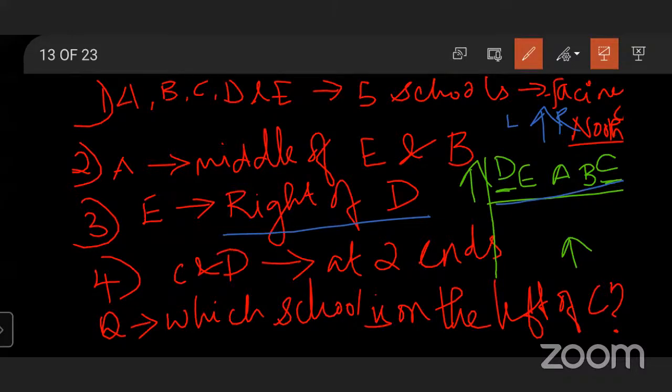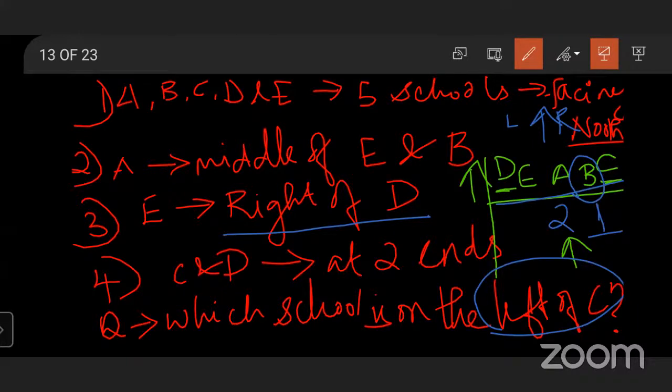So what's the question here? They are asking who is to the left of C. So who is at the left of C? B. Yes, left of C is B. If I ask who is in the second left of C? A. Yes, very good. The first left is B, the second left is A.